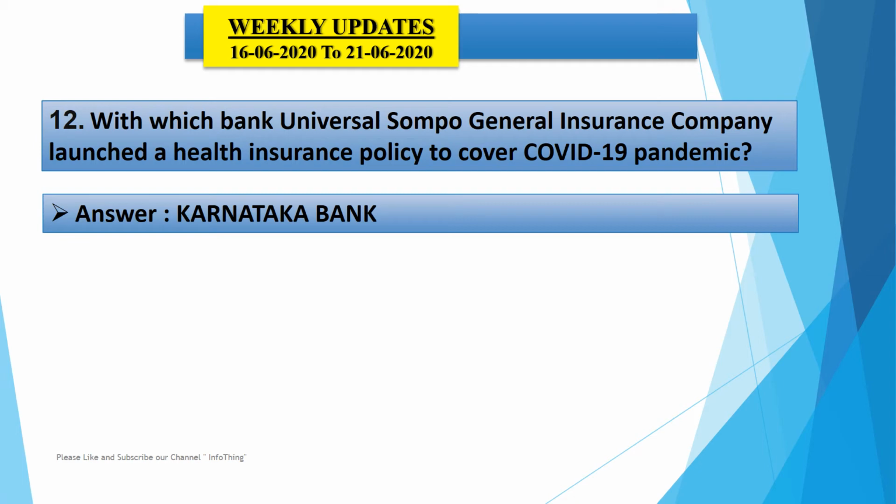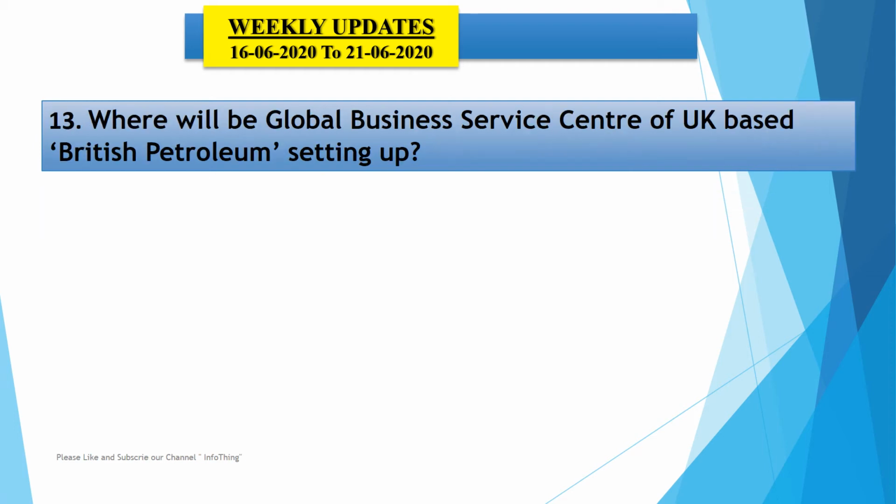When it comes to the static part of this question, the headquarters of Karnataka Bank is Mangalore, Karnataka. The headquarters of Universal Sompo General Insurance Company is in Mumbai. It is an India-based general insurance company. It has launched a health insurance policy, tying up with Karnataka Bank, for policy holders to cover the COVID-19 pandemic for just 310 rupees with a validity period of 120 days. Now friends, we'll see the 13th question.